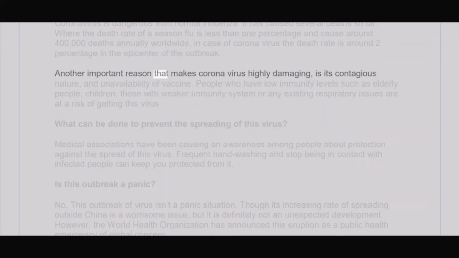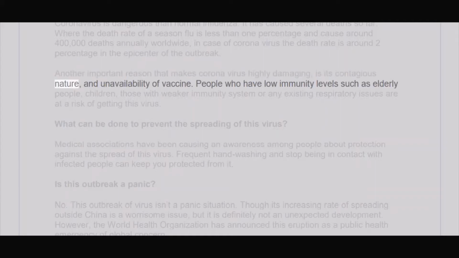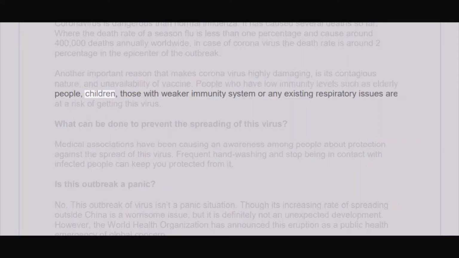Another important reason that makes coronavirus highly damaging is its contagious nature and the unavailability of a vaccine. People who have low immunity levels, such as elderly people, children, those with a weaker immune system or any existing respiratory issues, are at risk of getting this virus.